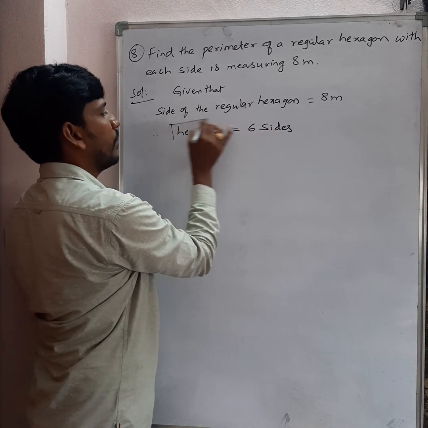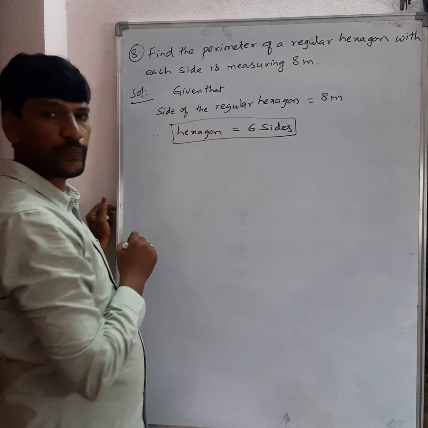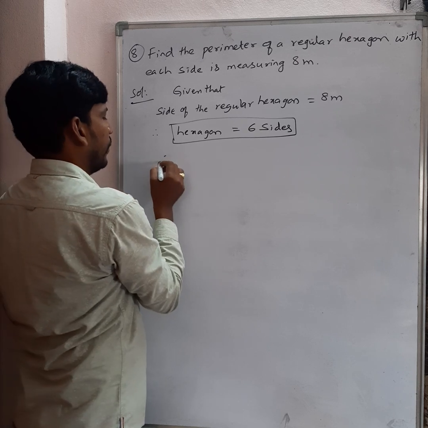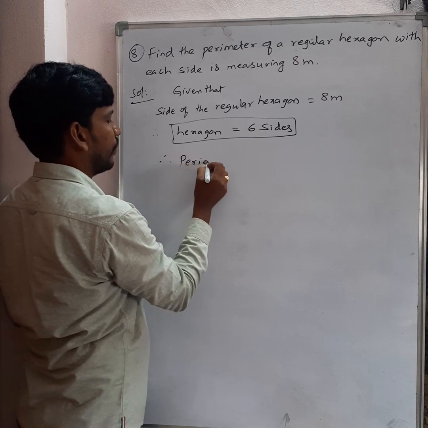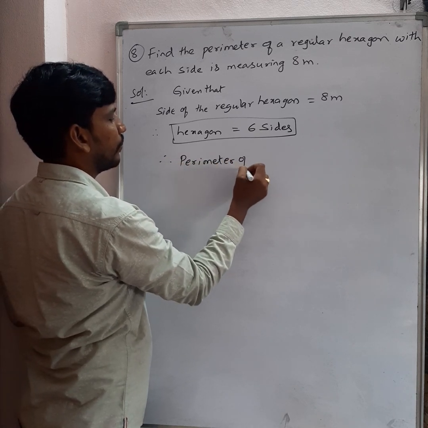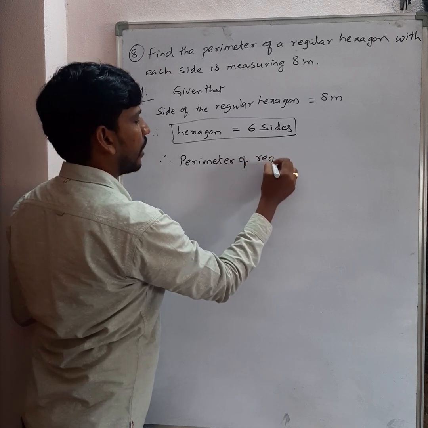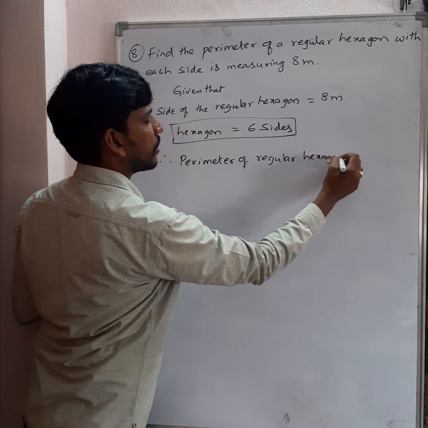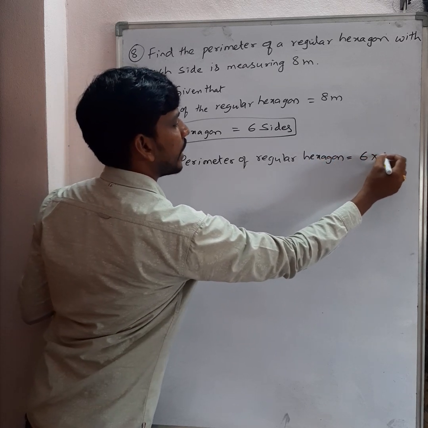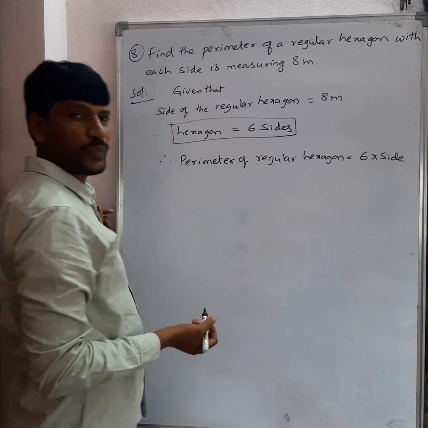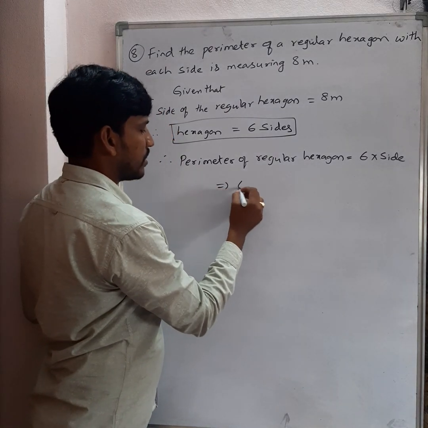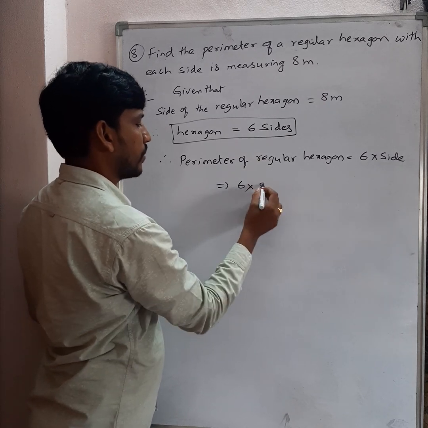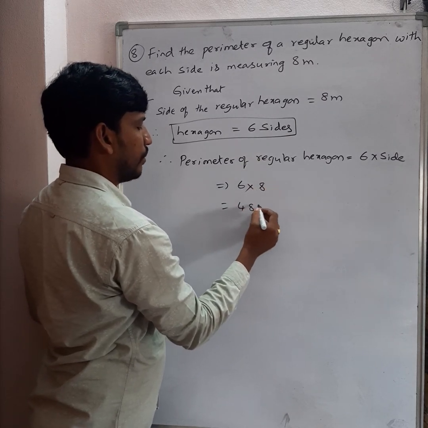Hexa means how many sides? 6 sides. Regular hexagon means all sides must be equal. So therefore perimeter of regular hexagon is equal to 6 into side. 6 into side. So which implies 6 into what is the side? Length of the side equal to how much? 8 meters. So which is equal to 8 6s are 48 meters.